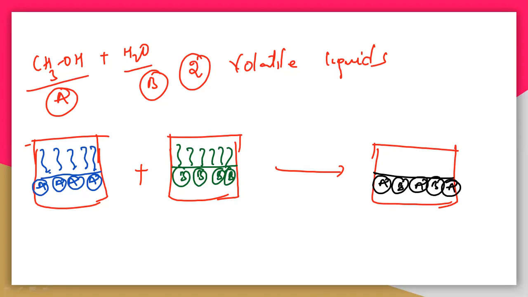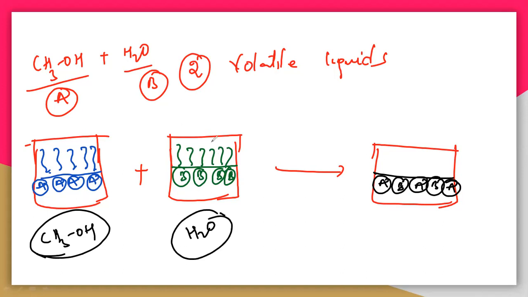See here, what is the difference between these three particular solutions? The first, where only A is there, is simply methanol, CH3OH. The vapors produced here are the vapors of methanol only. Here only water is there, so the vapors produced belong to the vapor pressure of water, and there they belong to methanol. But what about the vapors of this black one? They are the vapor pressure of A and the vapor pressure of B.